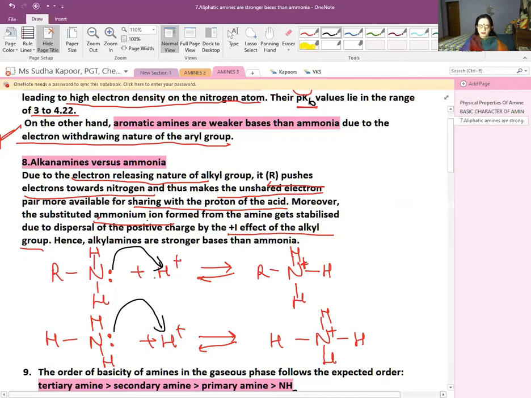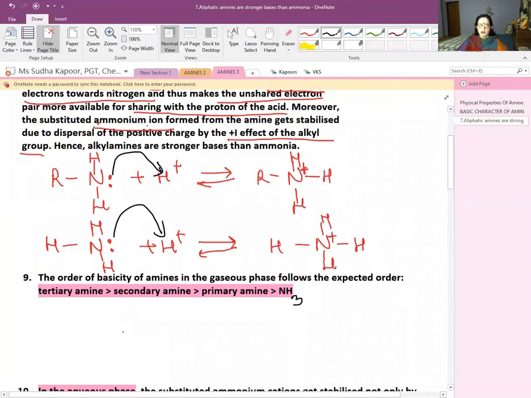But the plus I effect of the alkyl group is going to make it a better base as compared to ammonia. Now the other thing: if we increase the number of alkyl groups, the order of basicity of the amines in the gaseous phase follows a very simple rule: the more the plus I effect, the more the basic character.